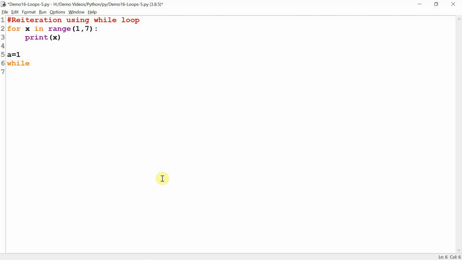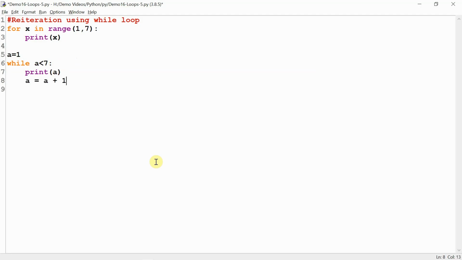You see, in for loop, the values are increasing on their own automatically. But in while loop, that has to be taken care of by the programmer. In line number 5, a variable a is initialized by 1. While loop always takes at least one condition with itself. Here the condition is as long as a is less than 7. A is currently 1, so this condition is true. This condition will remain true for values 1, 2, 3, 4, 5, 6. For all these values, line number 7 will execute, and in line number 8, the value of a will be incremented by 1.